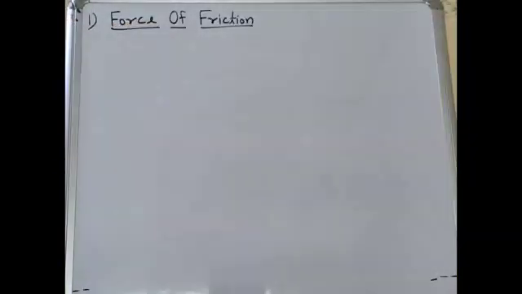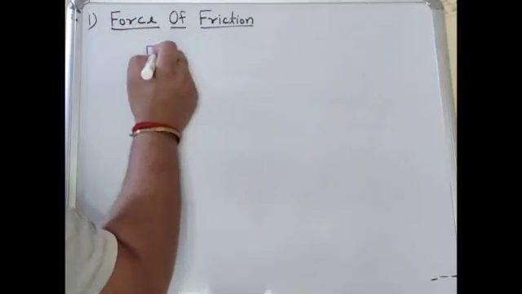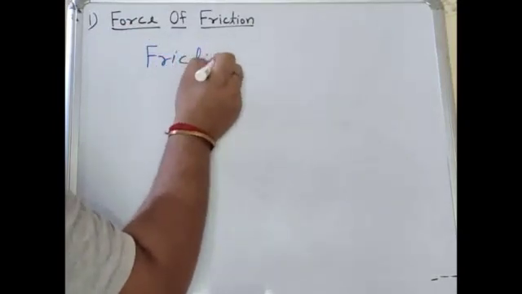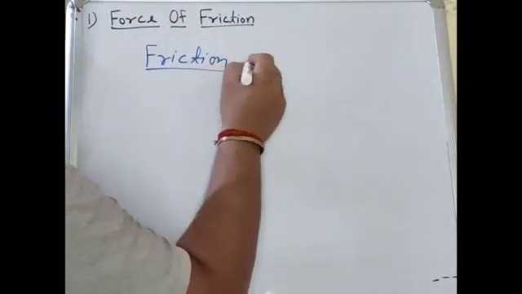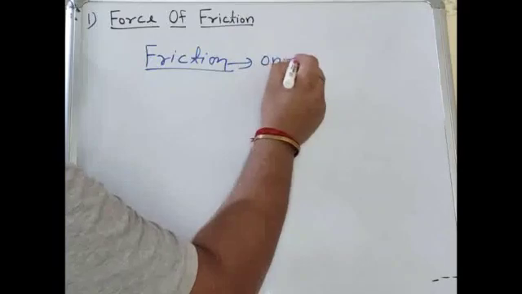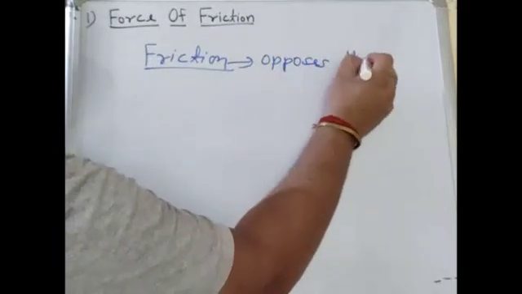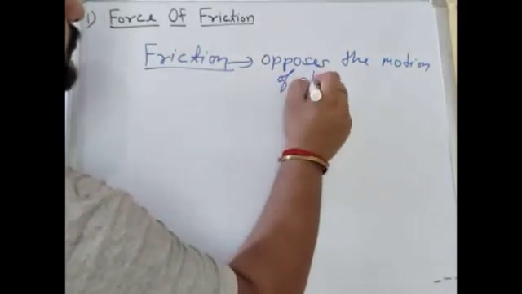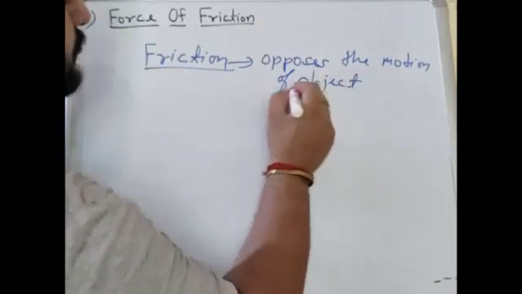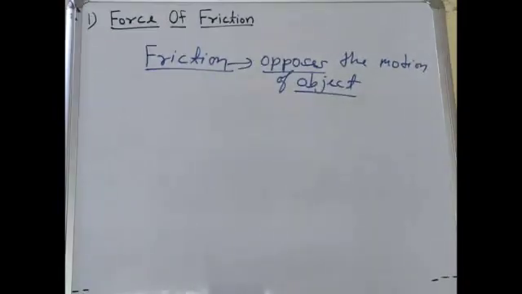Our first topic is force of friction. So what is friction? Friction is a force we have seen in the previous lesson on force and pressure. So what is a frictional force, or force of friction? Let's define it: friction is a force that opposes the motion of an object.